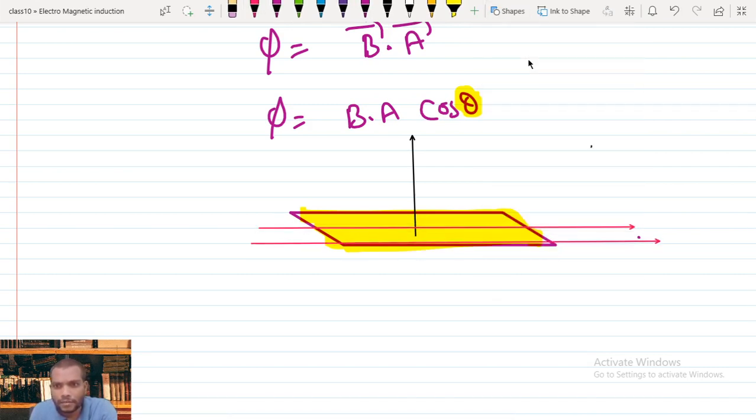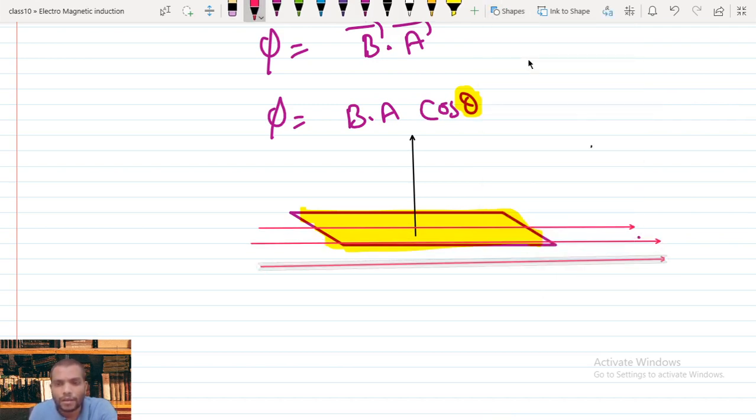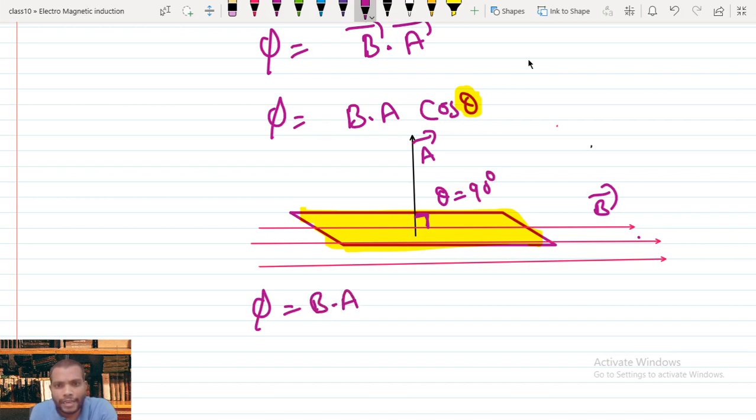I don't draw everything. These are the magnetic field lines. Now what is the angle between the area vector and the magnetic field vector? In this case, the angle between them is theta equal to 90 degrees. If theta equals 90 degrees, what is the flux value? Flux phi equals BA cos theta. Here theta equals 90 degrees, so flux phi equals BA times cos 90 degrees.